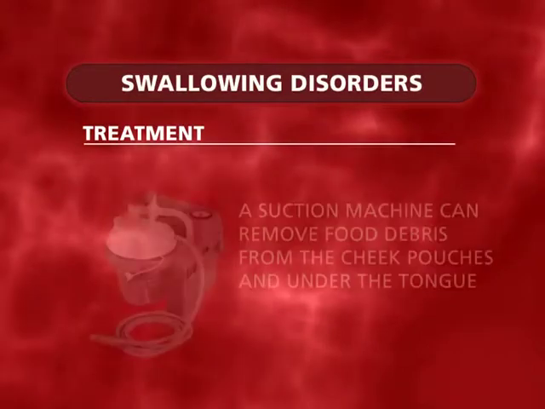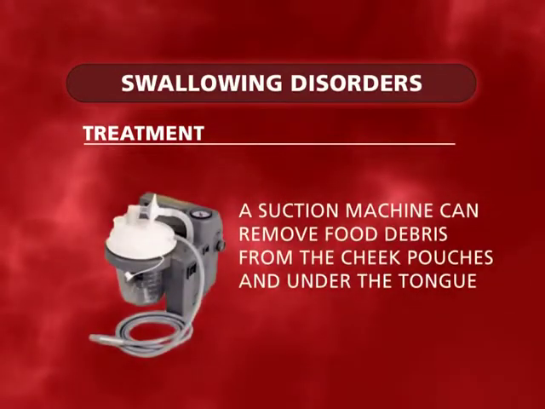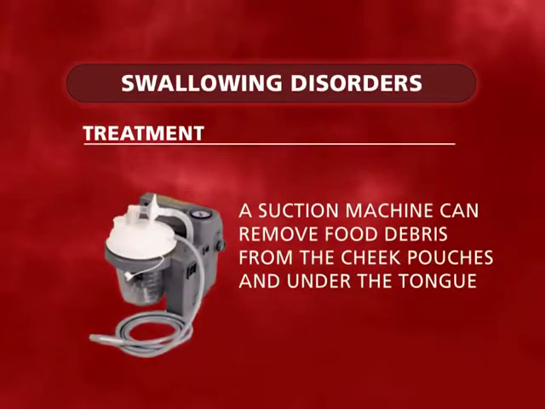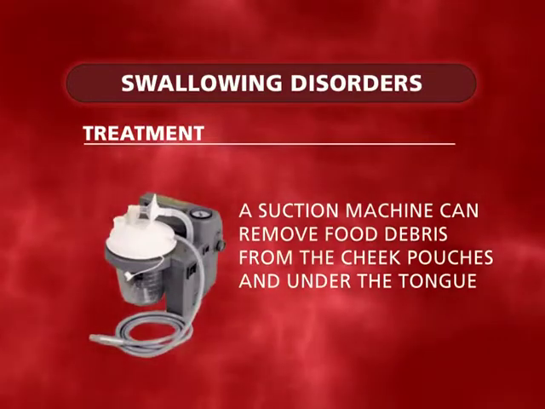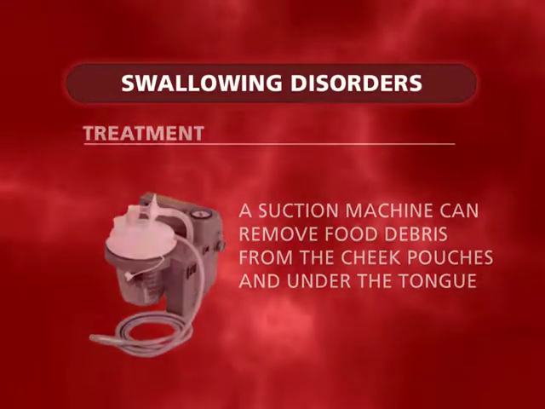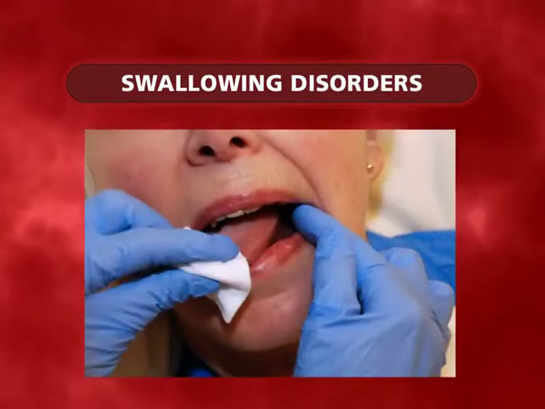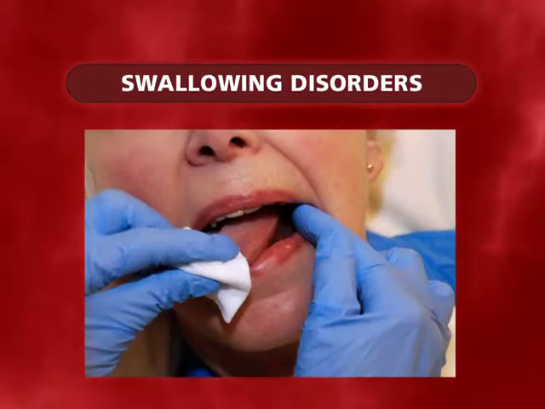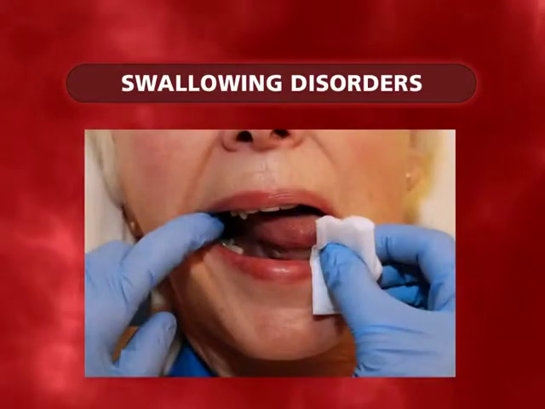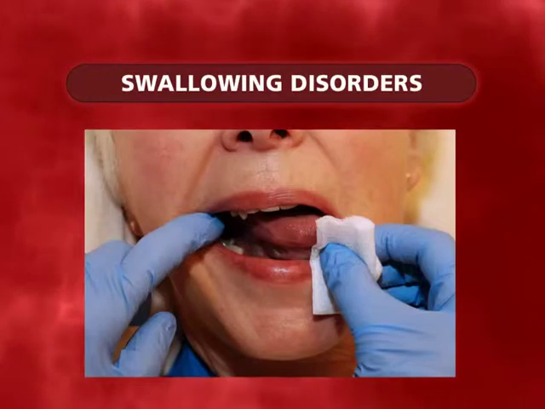In a hospital or long-term care facility, a suction machine may be required to remove the food debris from the cheek pouches and under the tongue. Wrapping a thin face cloth or gauze around the finger and sweeping the tissues is an option for cleaning food debris when suction isn't available.